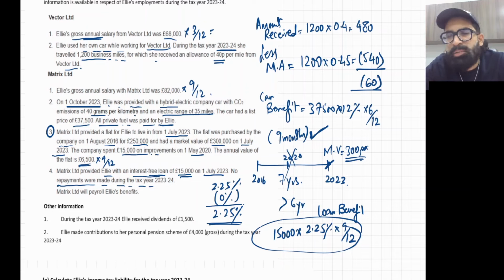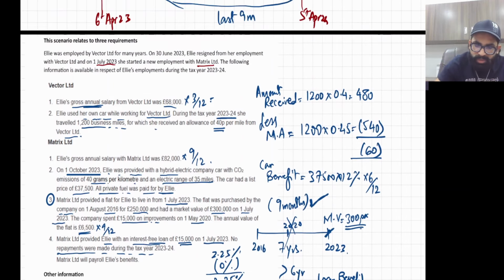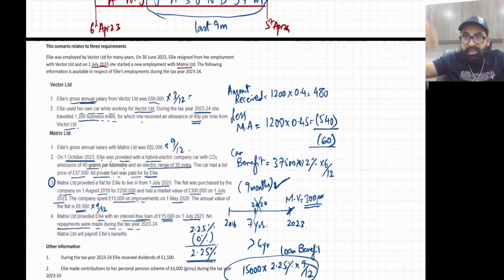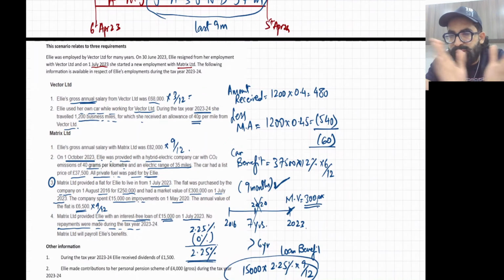And there will be no more surprises at the end of the fiscal year. So both things are there. Now, they are giving you other information. I have just discussed the proper employment income: first 3 months Vector Limited, last 9 months Matrix Limited. Stay strong, not difficult. You guys know tax, you have taken the classes, please.